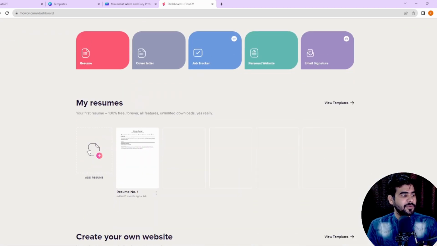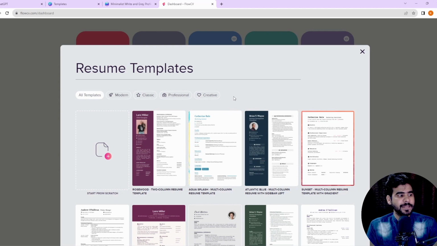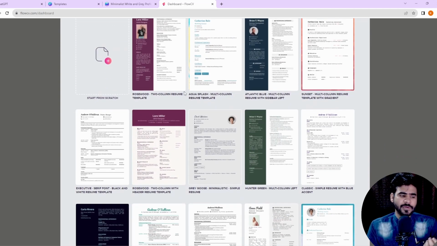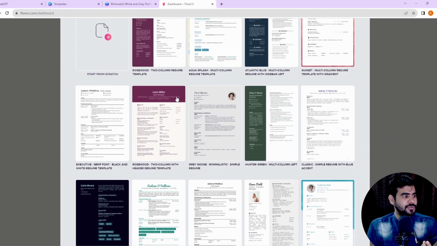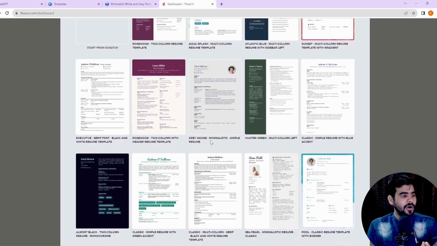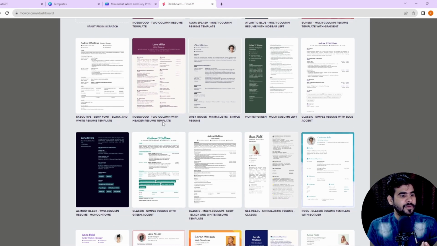Again, on FlowCV you will get lots of templates. If you are planning to build a resume on FlowCV, I will suggest this particular format or this one. These two are good formats, and based upon these two formats you can build your complete resume.